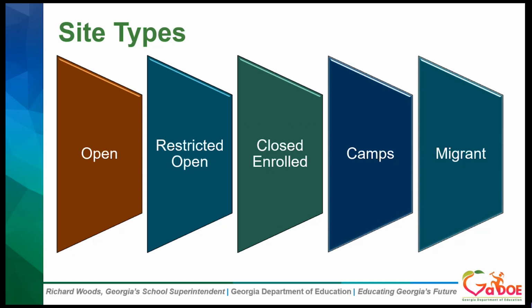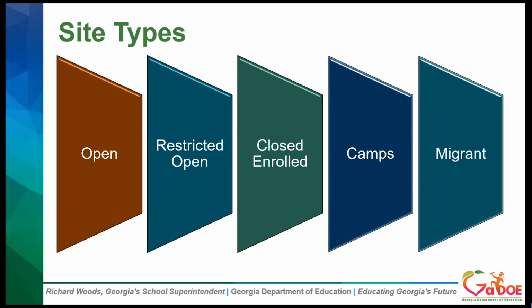There are three additional types of sites that are available, but these will only be available for an identified group of children. So it's not open to all children under 18 years old. These sites require justification for why the SFA is sponsoring the site. And the first one is a closed enrolled site. Closed enrolled sites can be used for schools where at least 50% of the children enrolled at the site are approved for free and reduced price meals, or the location is within the geographical area where 50% of the children are approved for free or reduced price meals.